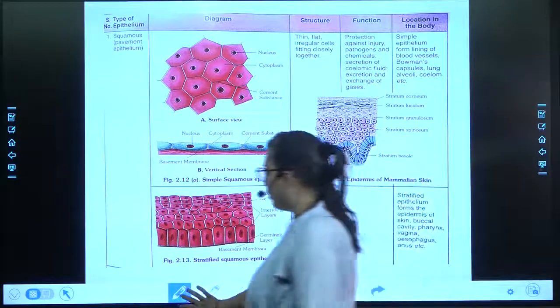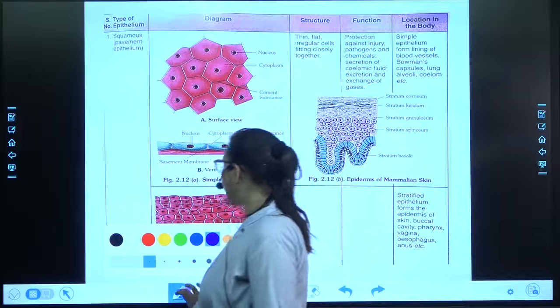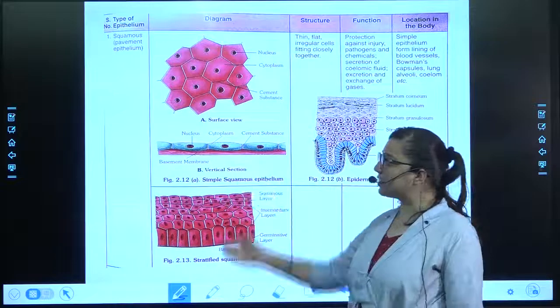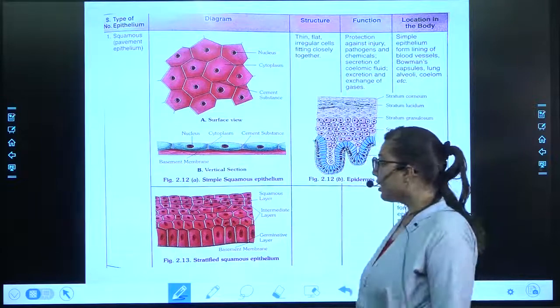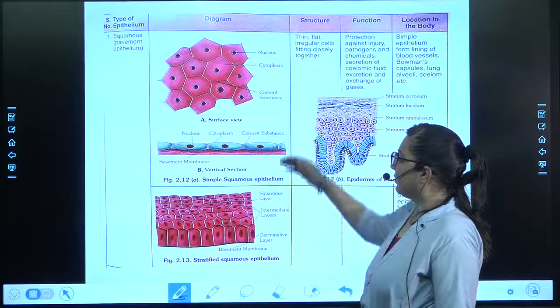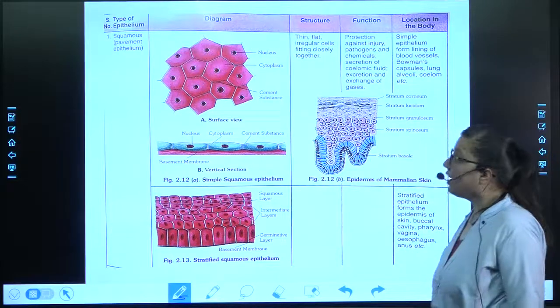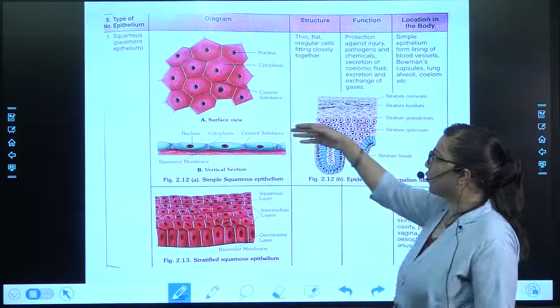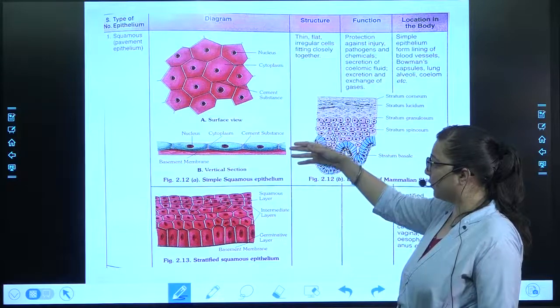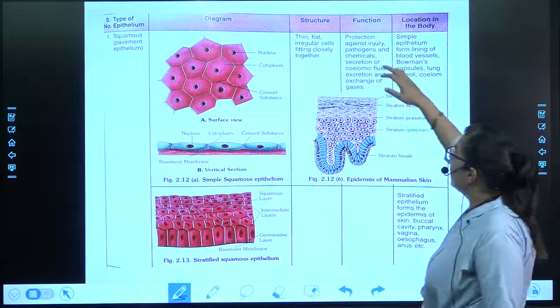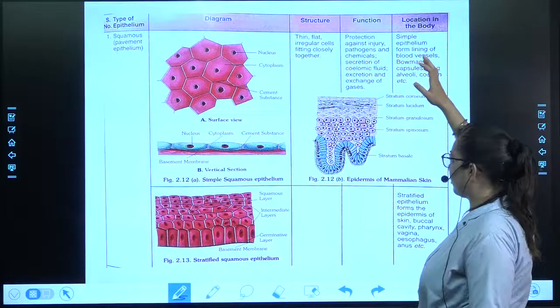You can have a look at its structure. From the diagram only, everything becomes very clear. You can see the basement layer over here. Okay, simple squamous, stratified squamous. If we talk about the squamous, this is the surface view. Here, how is the structure?